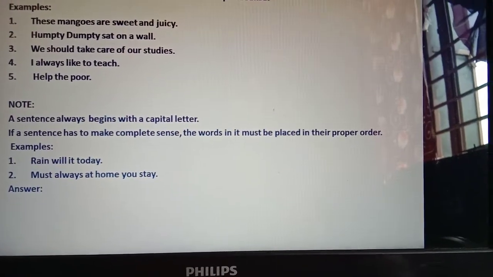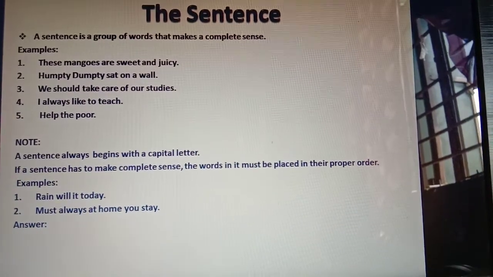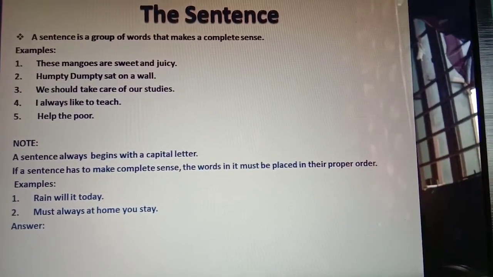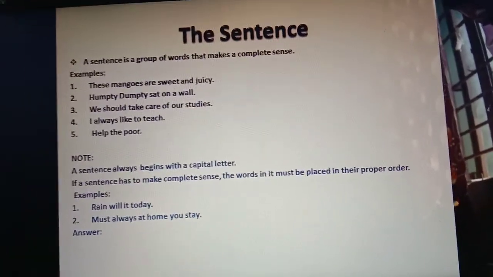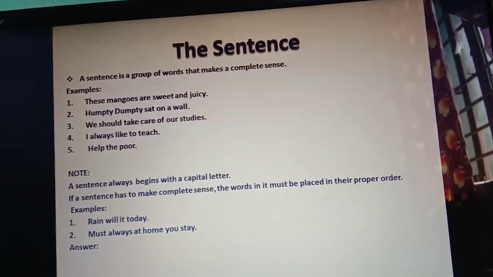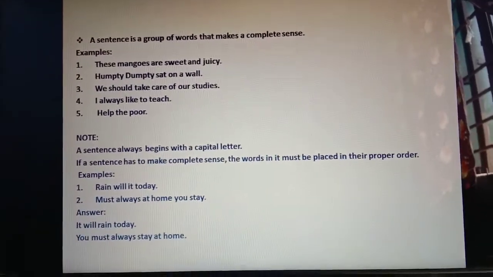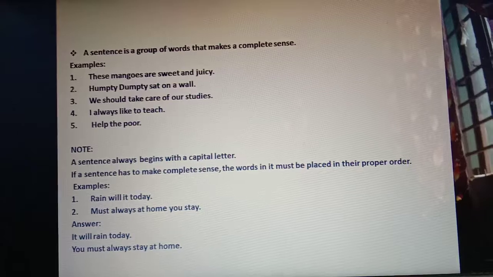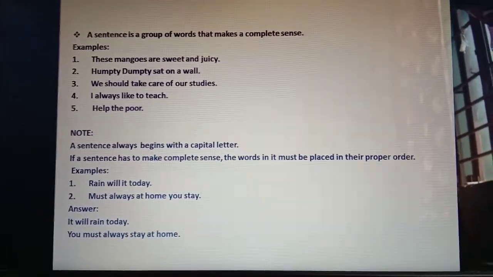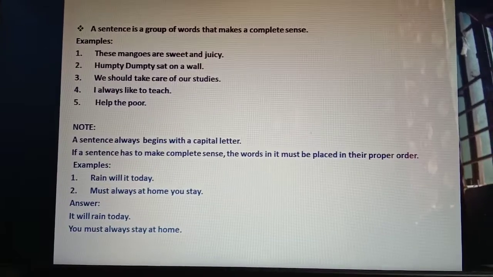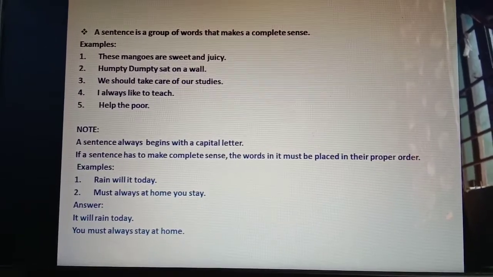Rain will eat today. It is a sentence but doesn't have a proper sense, so we cannot call it a proper sentence. Must always at home you stay. It is a sentence but it doesn't have any sense or meaning. You can see what the sense and meaning of these sentences are. It will rain today. You must always stay at home. What is the meaning here? Aaj बारिश होगी. Or you must always stay at home.